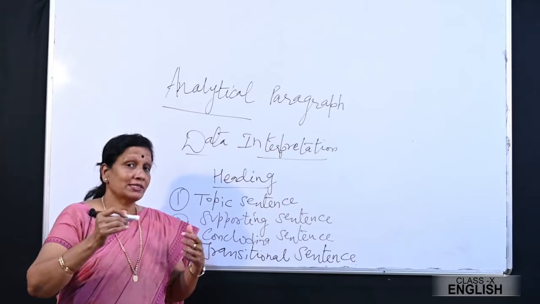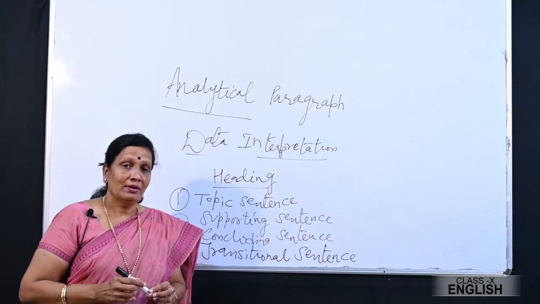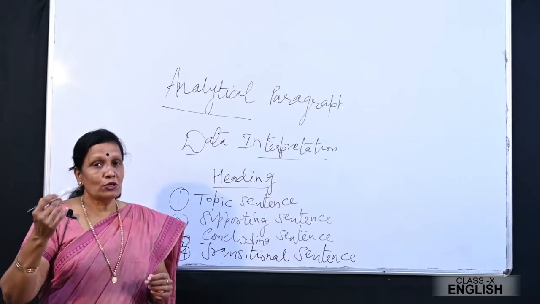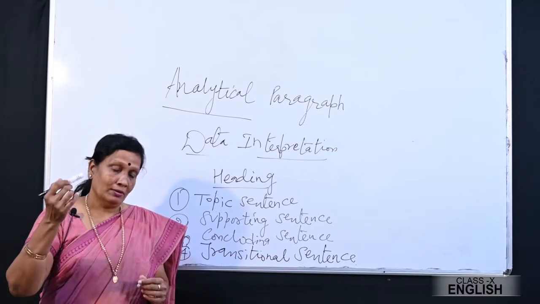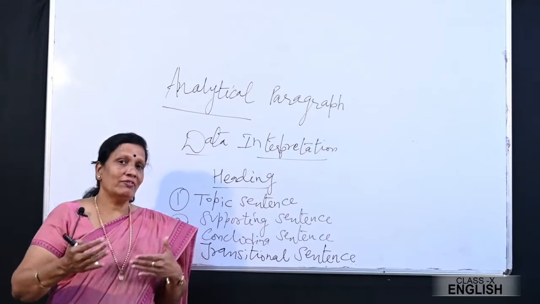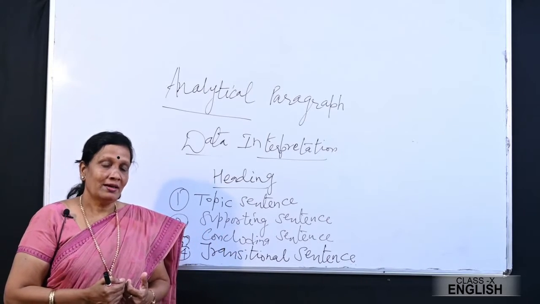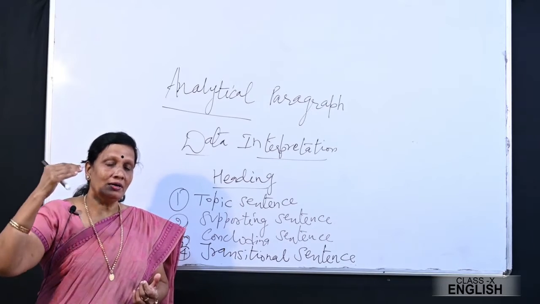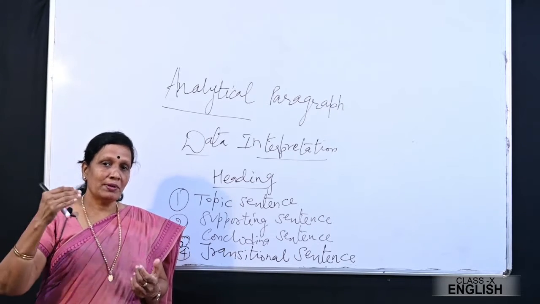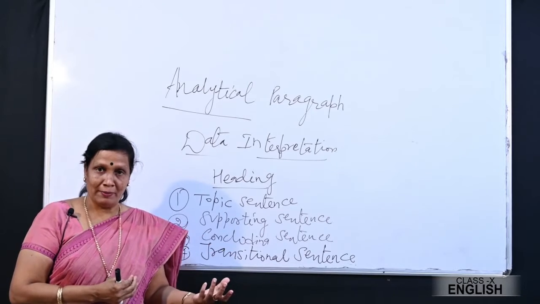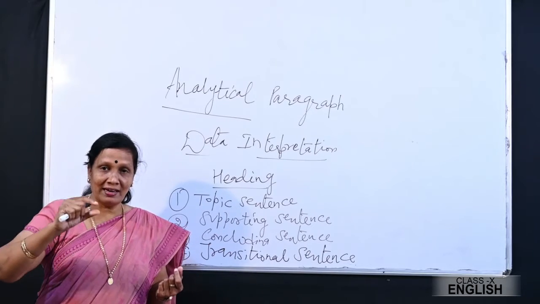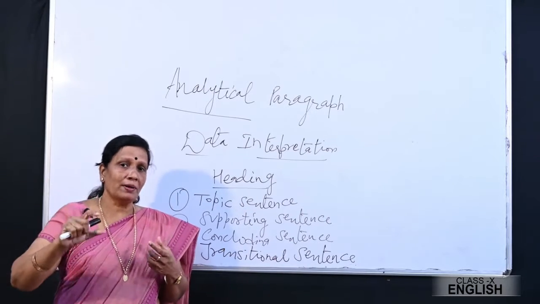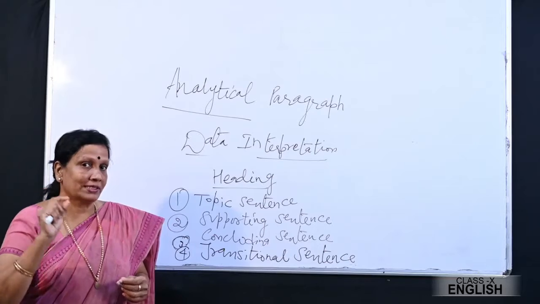So in the first or second line, maybe: girls in the modern world walk shoulder to shoulder with boys and are doing really well in the examinations, and in some fields even better than the boys, and therefore girl child education has become very important in today's society, right? So in the first and second line, you're talking about the topic. Whatever is your topic, you mention that in the first and second line.